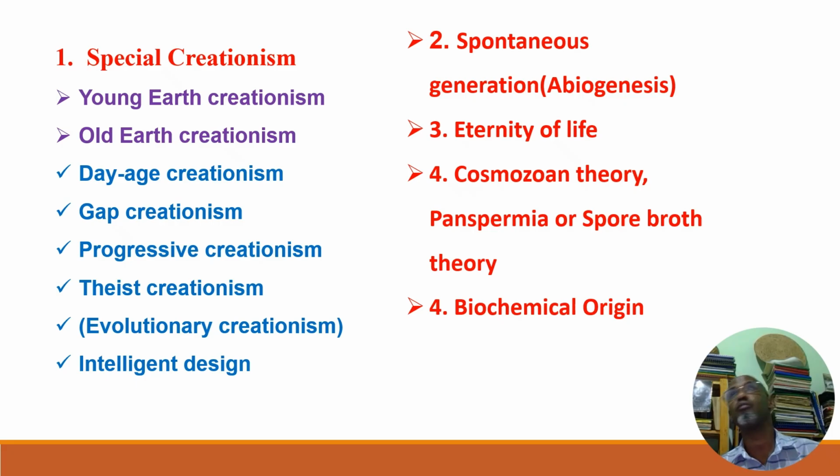It was brought from some celestial bodies, from some other solar systems or other parts of the universe or other parts of the galaxy, whatever. And therefore, the first form of life originated somewhere and was brought into our planet by different mechanisms, which I will also explain.